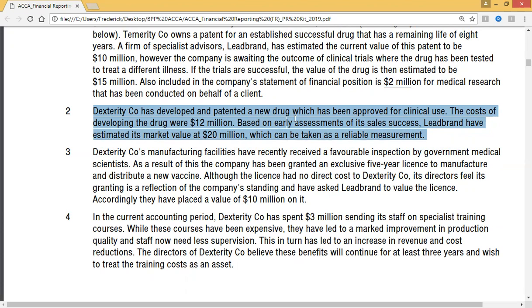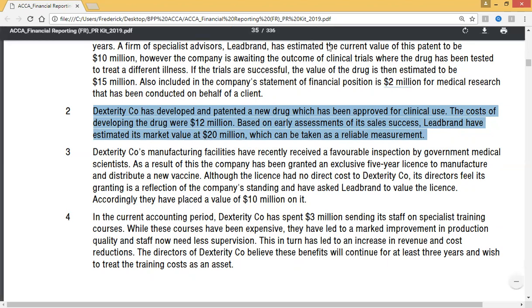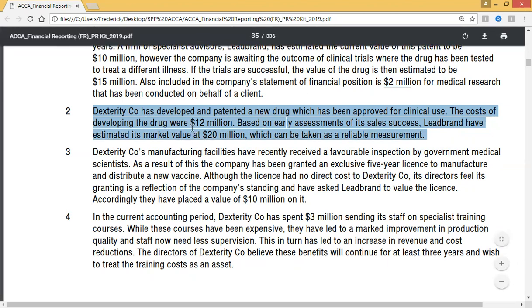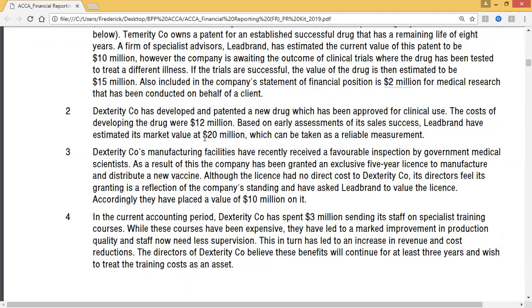So here they have to just go by the entity's measurement. So initially, it must be stated at what? At cost initially. Then subsequently, they can decide to use either the cost model or the revaluation model. Okay.